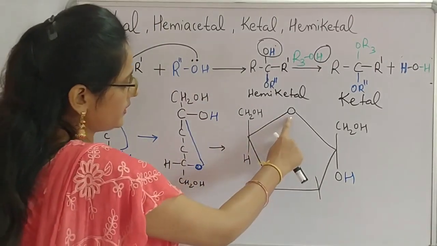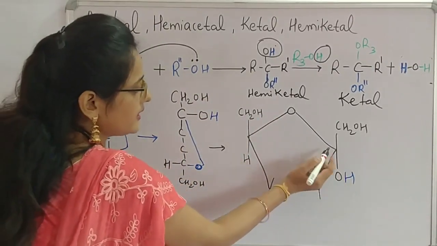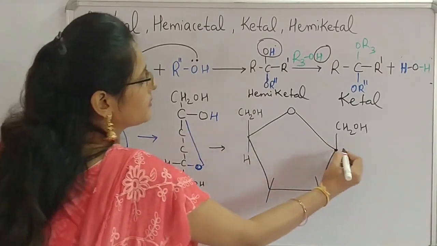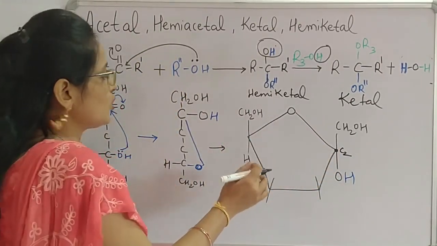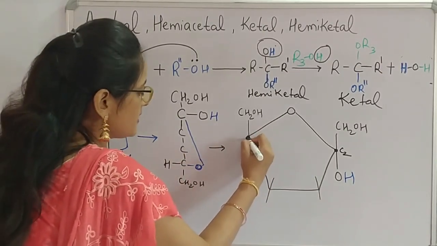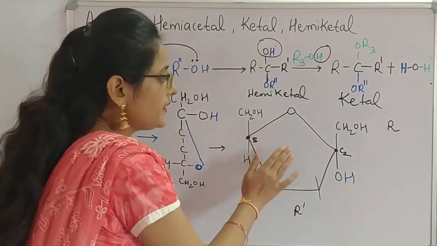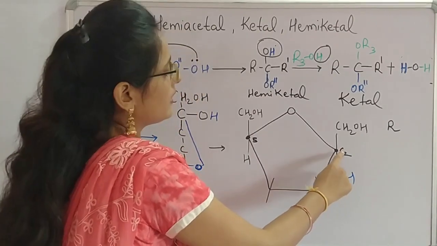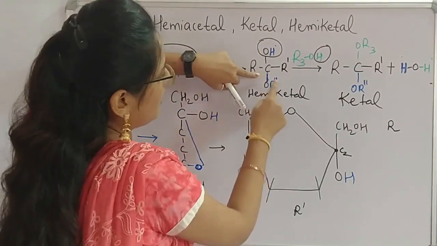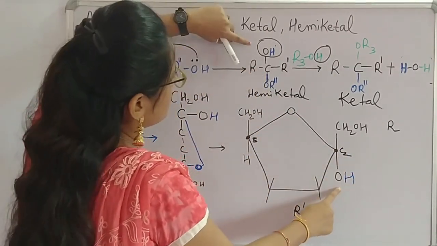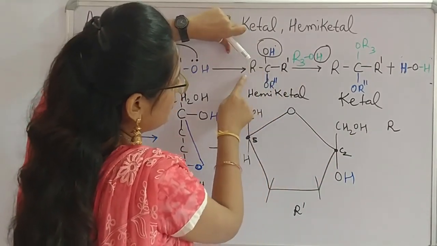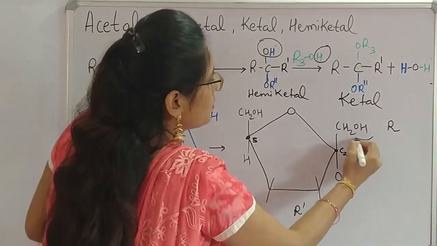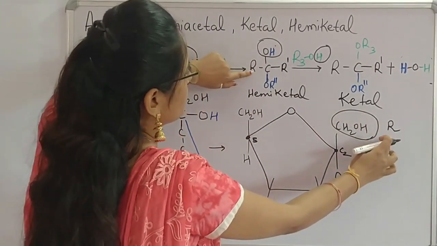See, this O is over here, and this carbon is the second carbon. So this is our carbon number 2, which is the anomeric carbon in case of fructose, and this is our 5th carbon. And now this second carbon is this carbon, and this OH is this OH, and the R group over here is CH2OH. So our CH2OH is the R group.